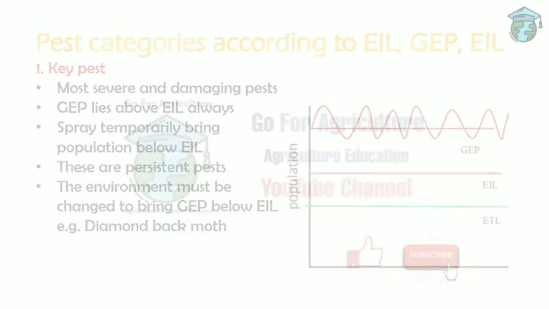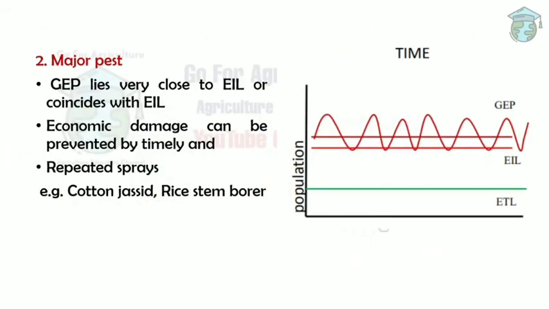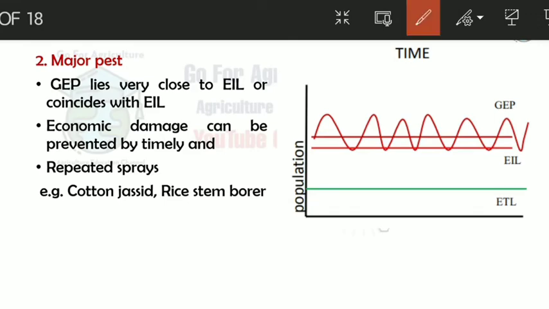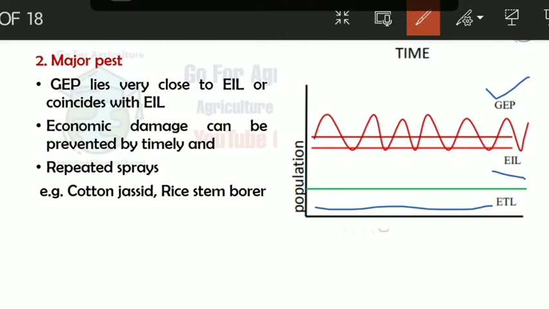Next we'll move on to our next, major pests. This is a little bit similar to the key pest, but you can see the GEP lies really close to the EIL. So for this also we should do timely sprayings to bring down their population below the EIL, that is here. If we bring down the population with repeated sprays, we can control this pest. So these pests are called major pests. Major pests and key pests are a little bit similar. Examples of major pests are cotton bollworm and rice stem borer.